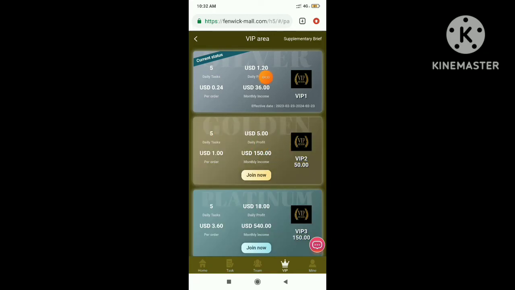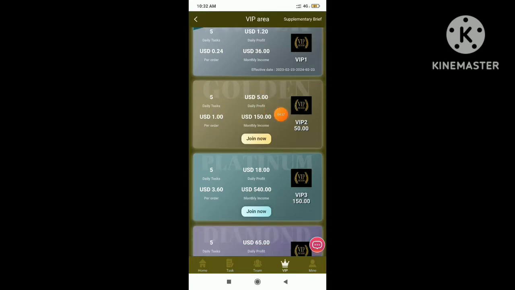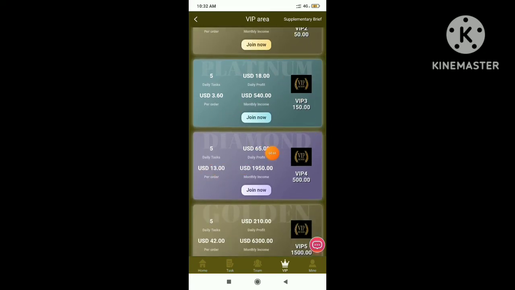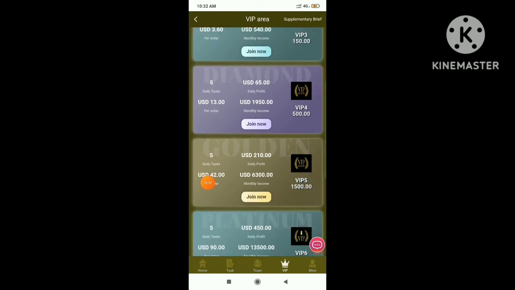Now I am going to deposit some money here. Let's come back to home option. Here you are seeing the recharge option, right? So just click on recharge. Here you will get this address. Just copy this address. I have successfully copied the address and now it's my wallet. I have pasted the address and I will enter here 10 USDT.